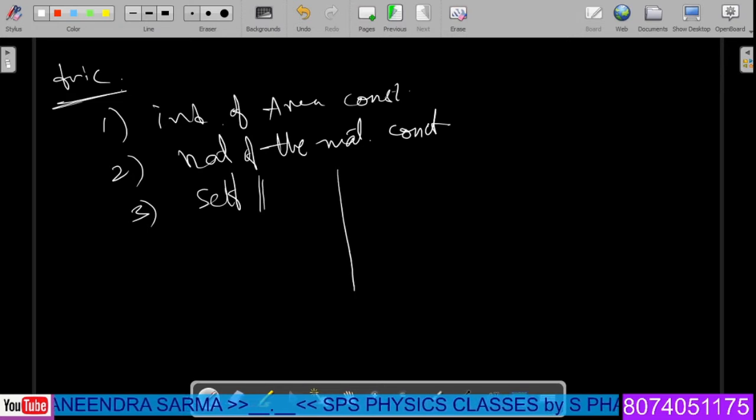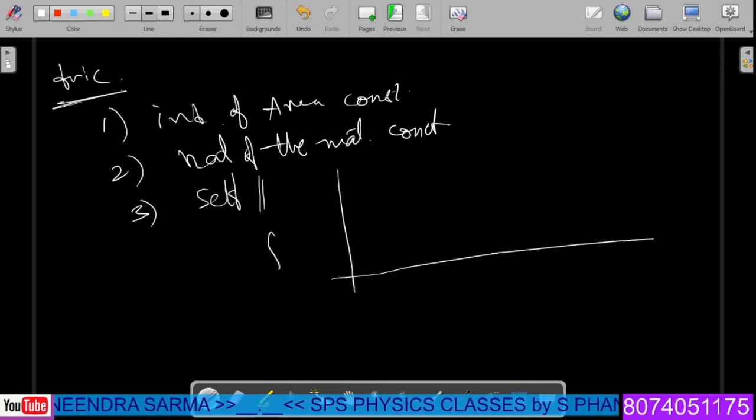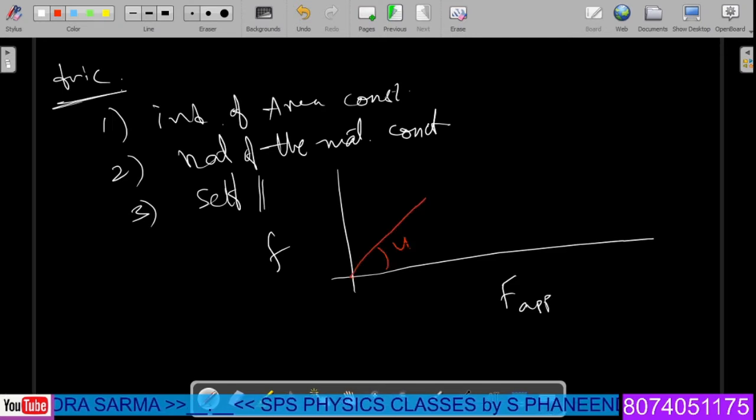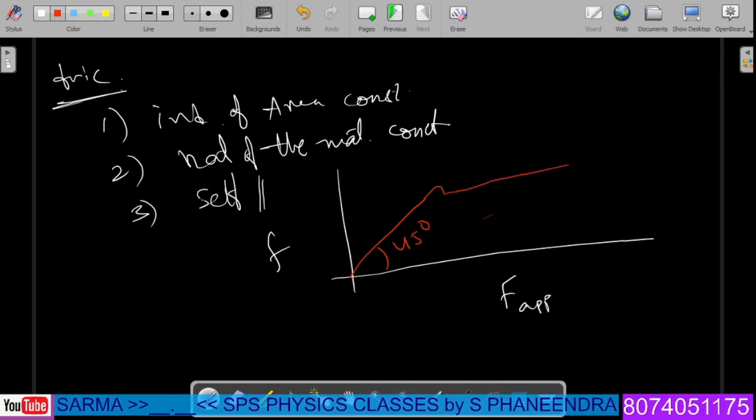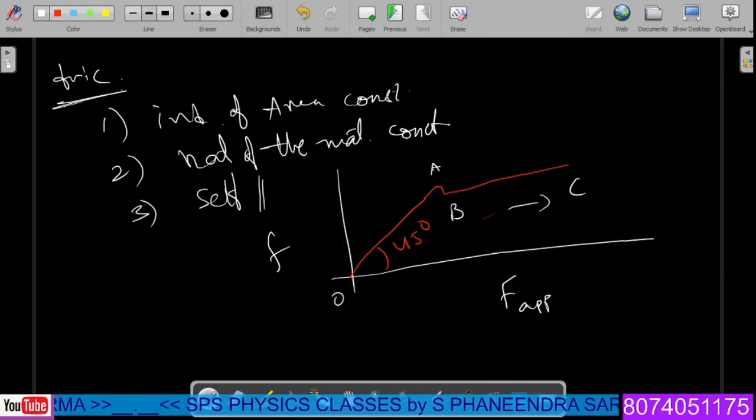And if you plot the graph for frictional force versus applied force, initially the graph will be a straight line maintaining theta equal to 45 degrees, and we'll get a small bump or knee, and then we have a straight line like this. Now during this course, we have the segments O, A, B, and C. The system will be like this.